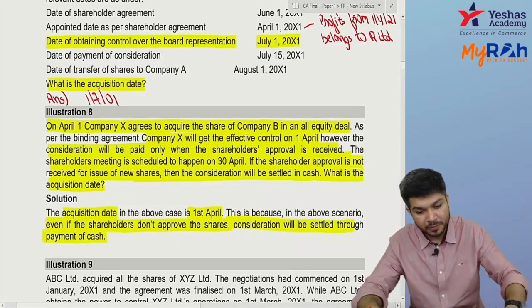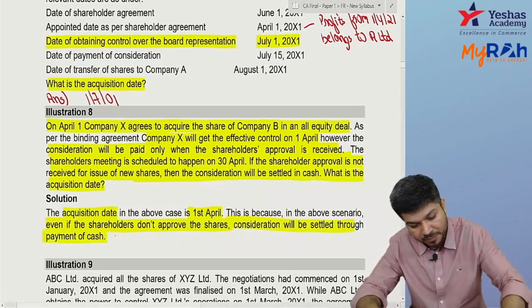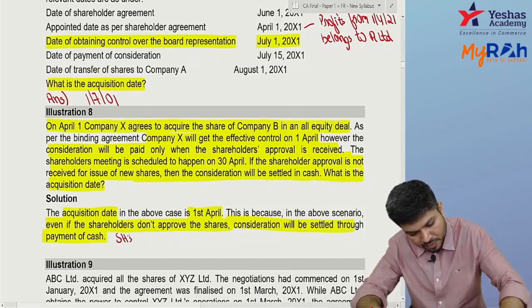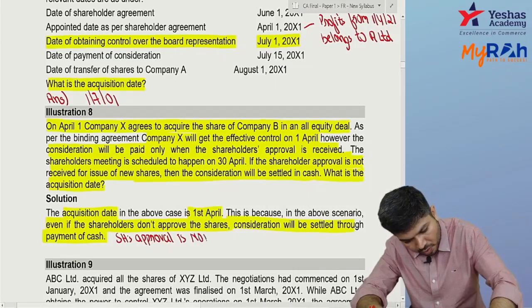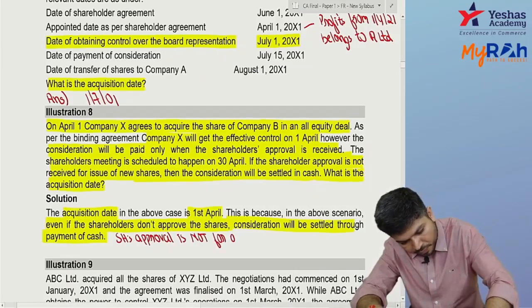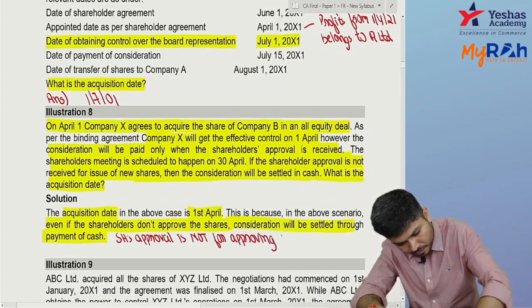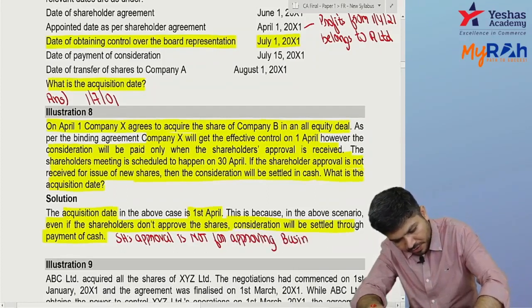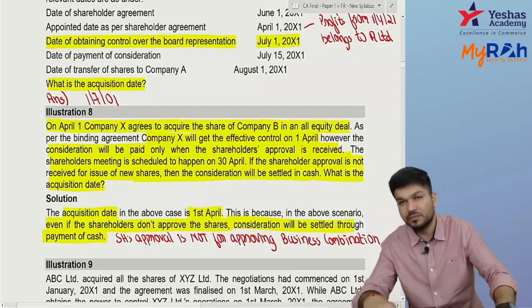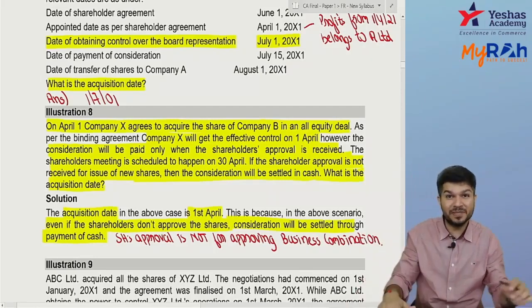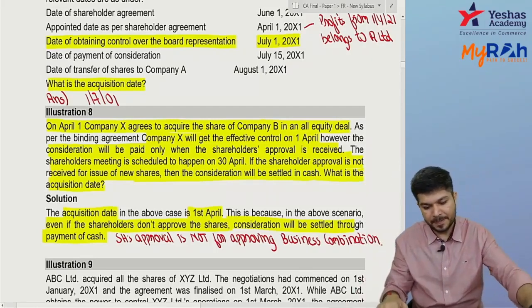The business combination is there even if they don't approve. Even if they don't approve, I'll pay cash. It is not for approving the business combination. Did you get it?